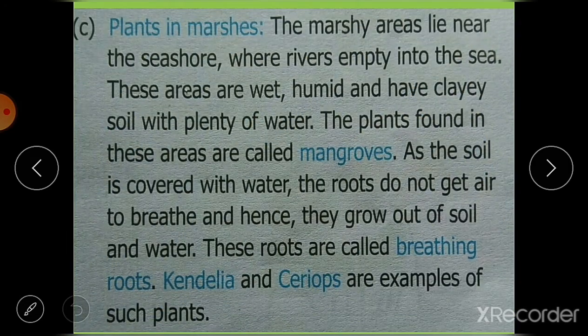The next is plants in marshes. Now what is marshes? Marshy area generally lies near the seashore. Seashore जो होता है coastal areas, वहाँ पे marshy areas होता है जहाँ रिवर का बहुत सारा पानी जो है वो सी के अंदर मिलता है. Where rivers empty into the sea. सी जहाँ पे रिवर जो है जहाँ पे सी से मिलती है.